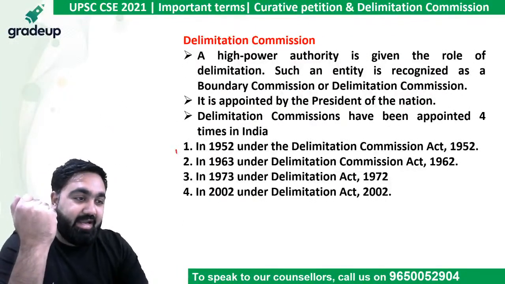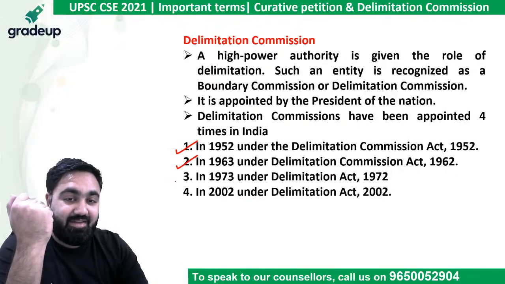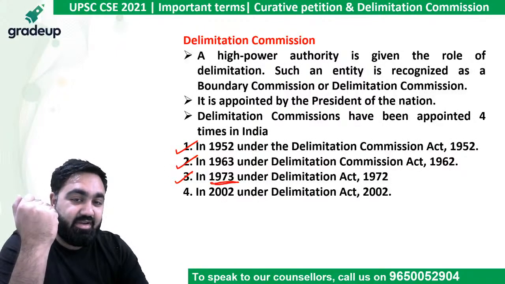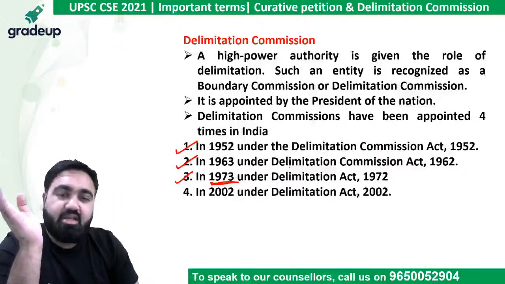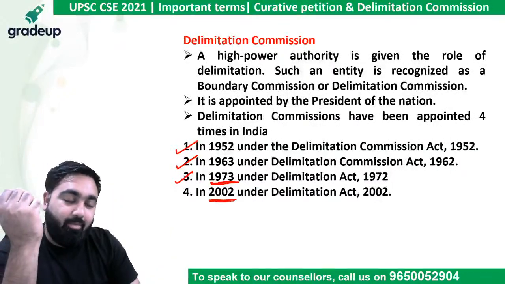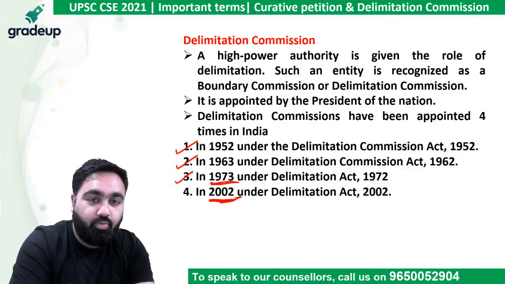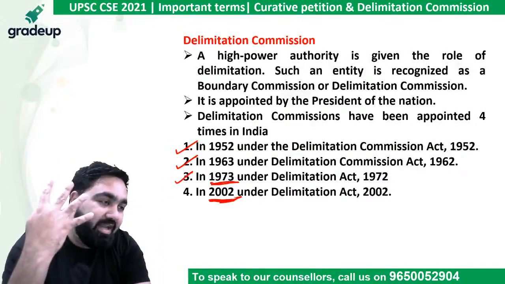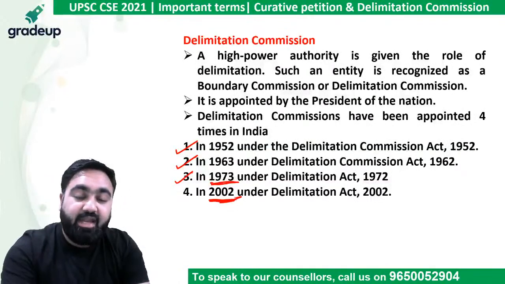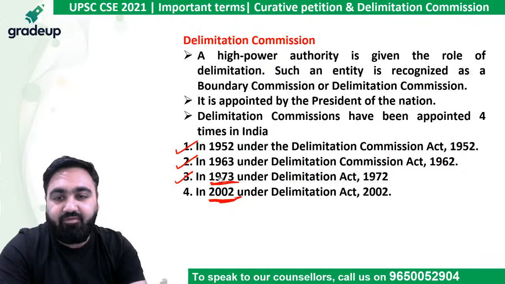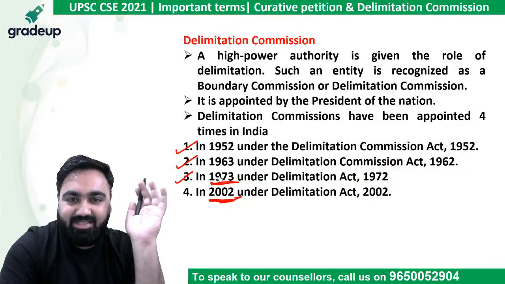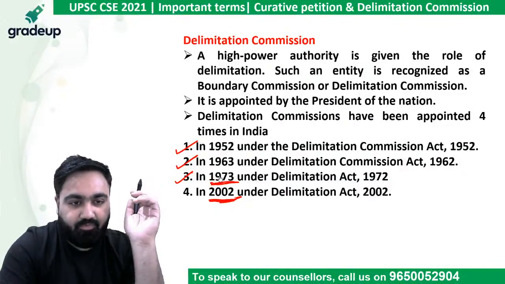It was formed in 1952, 1963, 1973. As you know, after 1973, the number of seats in the Lok Sabha were fixed. They were not increased. So the next Delimitation Commission came up only in 2002. So far there have been 4 Delimitation Commissions. Remember, it is not compulsory to have a Delimitation Commission after every census. The Parliament decides if they want to set up a commission or not.